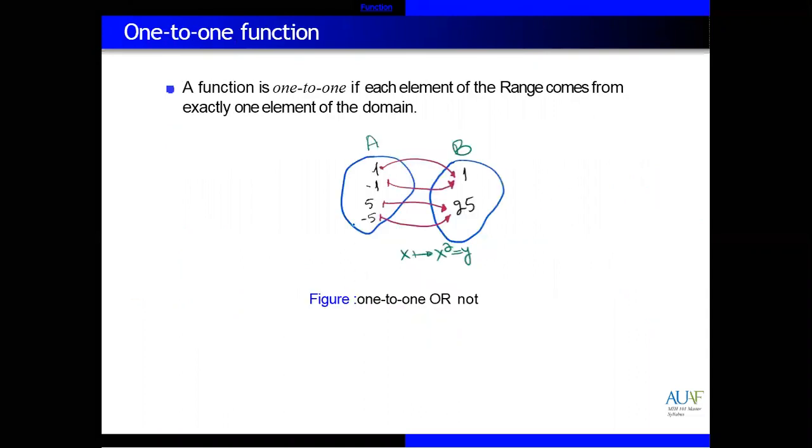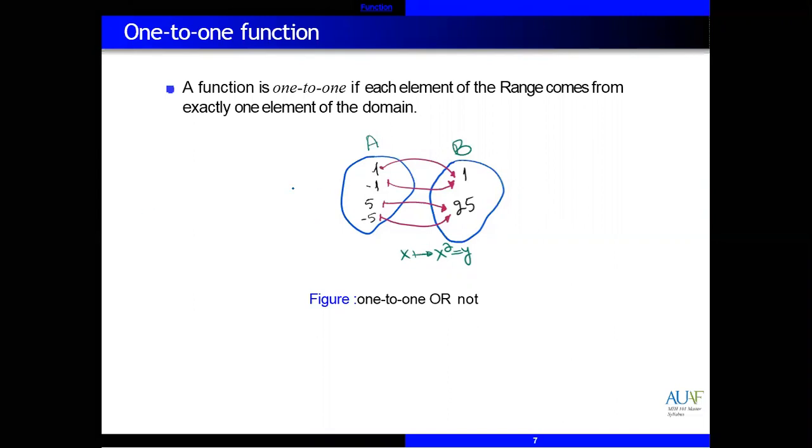Next, we have the one-to-one function. This is a new topic. In a one-to-one function, each element of the range comes from exactly one element of the domain. Yes, each element of the range in set Y comes from exactly one element. Like what?